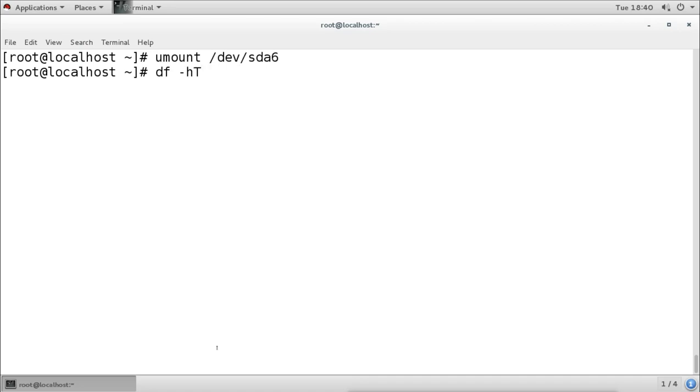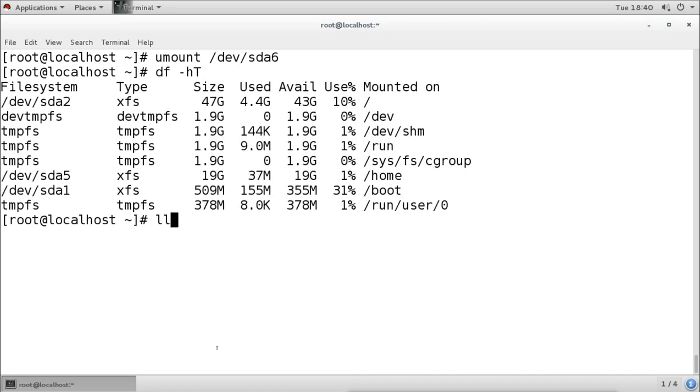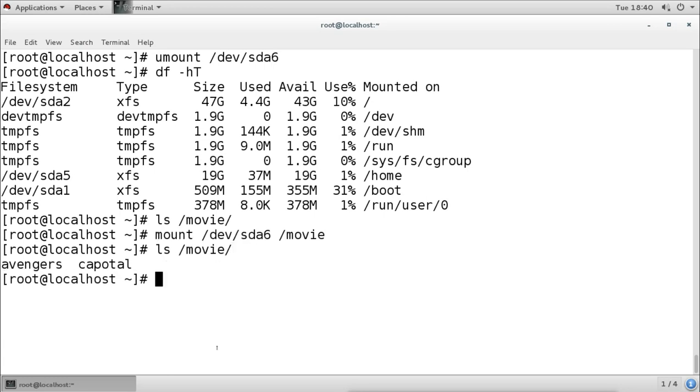Now when we list the directory, it will not show any data here. Why? Because the data was under that partition. Now when we unmount the partition, the data is gone, but it is not deleted because the partition is not deleted. Partition is still there. It is just not mounted here. We can mount it again and we can get the data again. It is now mounted again and we can check the data, it is back again. So this is creating the partition, creating the file system, and then using the partition by mounting the partition on a directory.